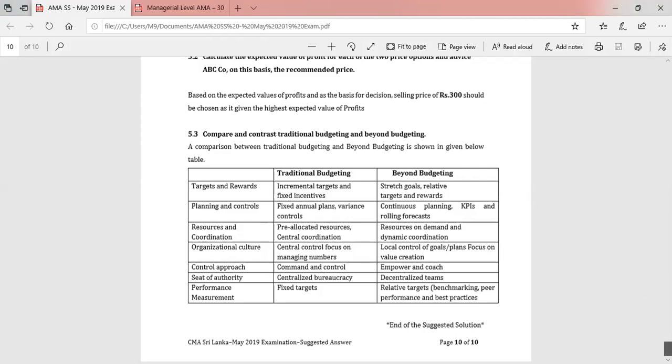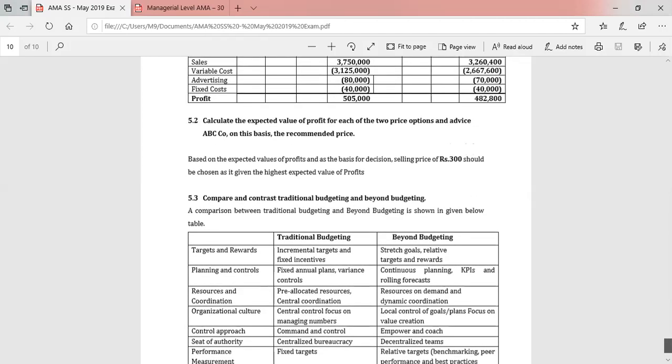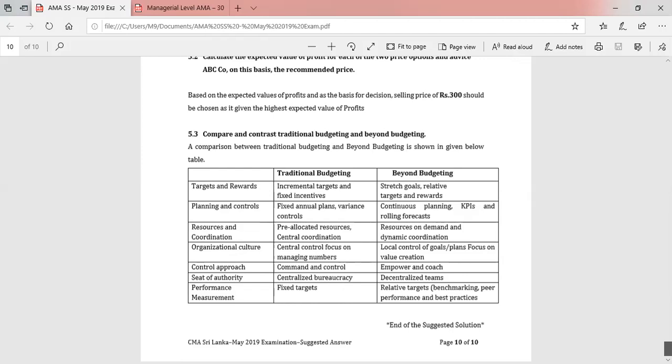So today we have discussed question number 4 and question number 5 in the May 2019 AMA paper, which were the 2 questions remaining. So with this, we have concluded the entire paper, May 2019 Advanced Management Accounting paper.